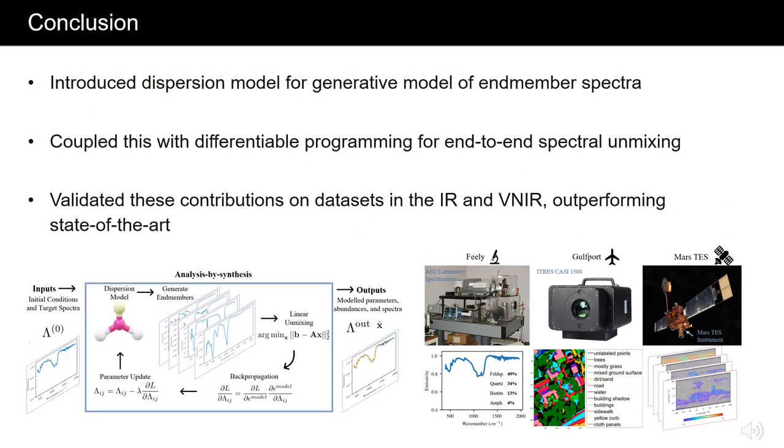In summary, we introduced a physics-based dispersion model for the generative modeling of end-member spectra. We couple this with differentiable programming for end-to-end spectral unmixing via an analysis by synthesis optimization and an inverse rendering CNN. We validate these contributions with numerous experimental results on multiple modalities of hyperspectral imaging, showing outperforming state-of-the-art against baselines, and showing the benefits of combining physics-based methods with deep learning and machine learning for hyperspectral unmixing problems.